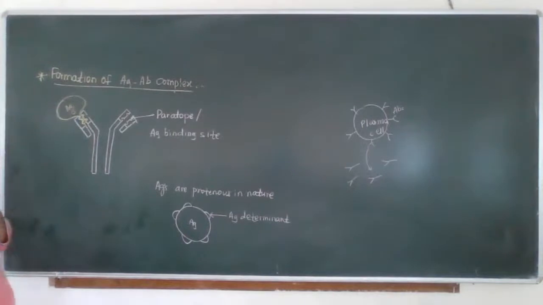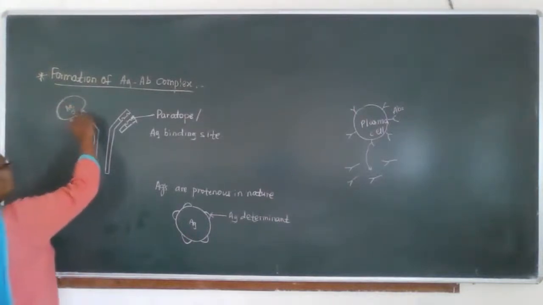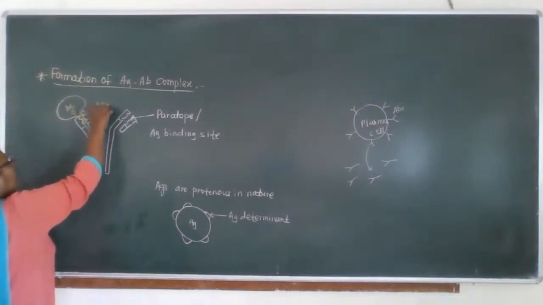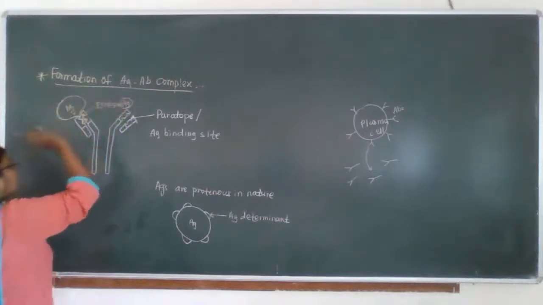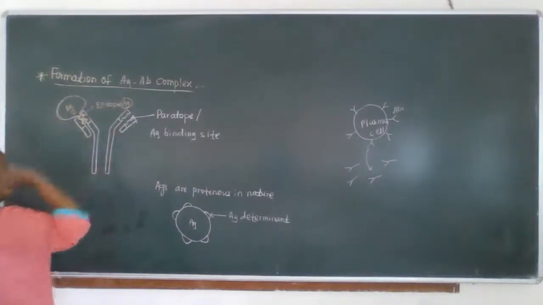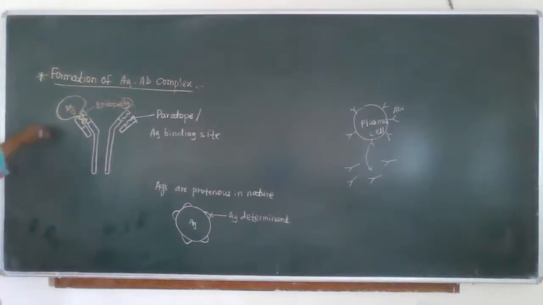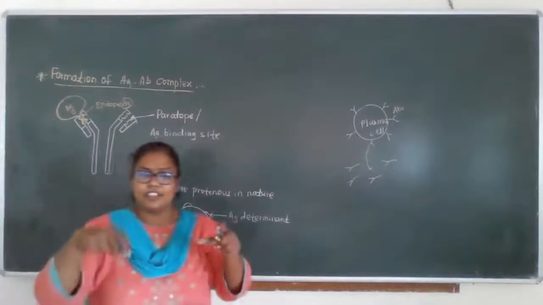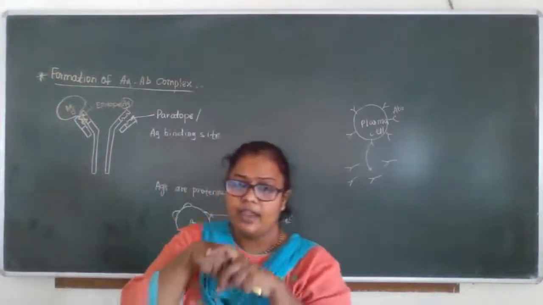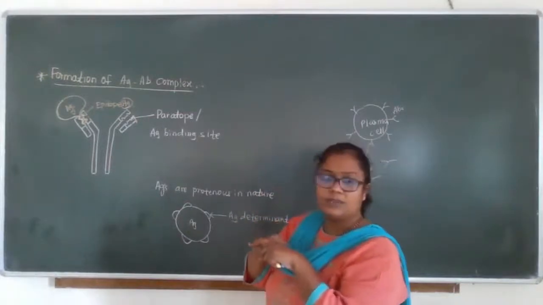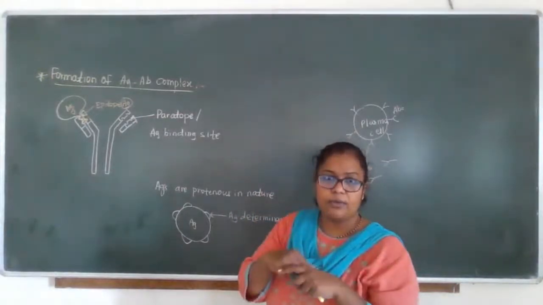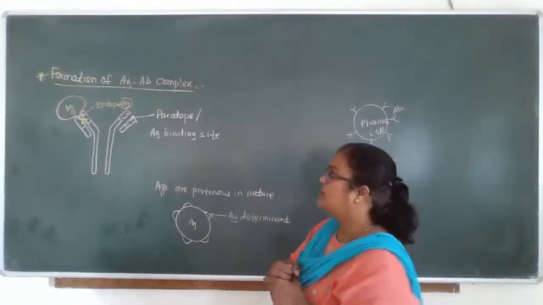This is the paratope and this is the epitope of the antigen. The epitope is the site on the antigen and the paratope is present on the antibody. So the epitope of the antigen comes and binds to the paratope, forms the clumping, and forms the antigen antibody complex.